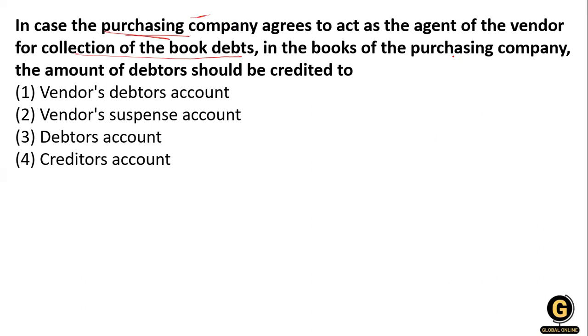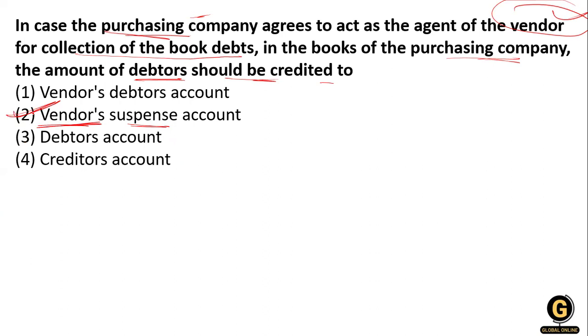Okay, and in the books of the purchasing company, the amount of debtors should be credited to which account? The options given are the vendor's debtor account, vendor's suspense account, debtor's account, or the creditor account. You know that the amount is going to be credited to the suspense account. But which suspense account? The vendor suspense account. So option number 2 is right over here.